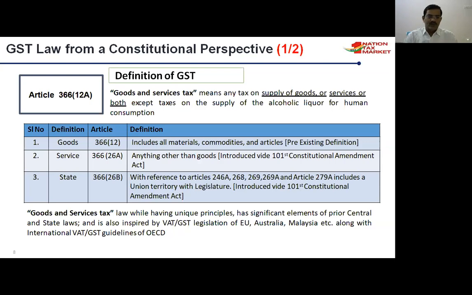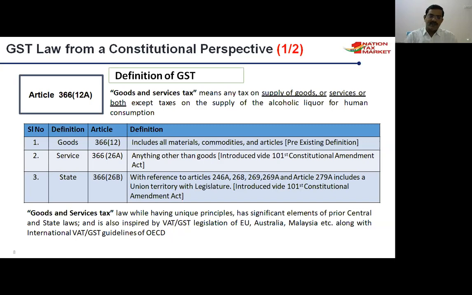So what is goods? The definition of goods is given in Article 366, subsection 12. It includes all materials, commodities, and articles, with pre-existing definitions. So whatever the definition was earlier, these definitions are adopted in the definition of goods. Coming to services, Article 366, subsection 26A, services means anything other than goods. This was introduced via the 101st Constitution Amendment Act.